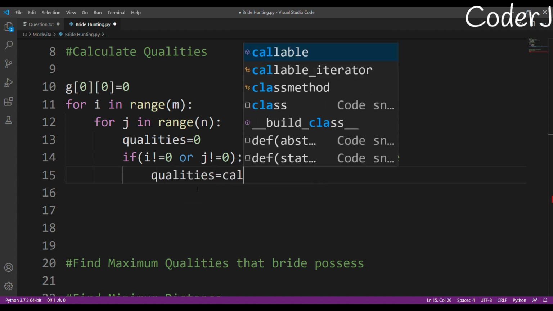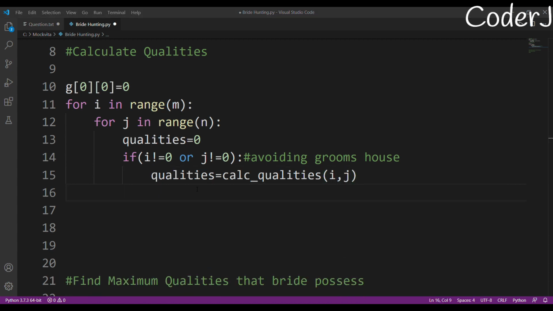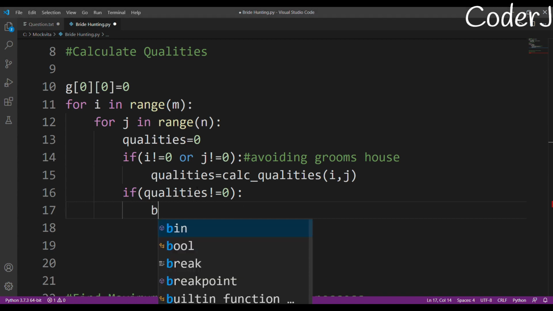After that, I'll calculate my qualities, and for that I'll make a function, because let's try to keep our code modular. Calc qualities, and I'll pass the coordinates. My coordinates will be i and j. Once I'm done calculating, don't worry, we'll create the function calc qualities. Relax. Once I've calculated my qualities, if this particular bride's qualities are not zero,